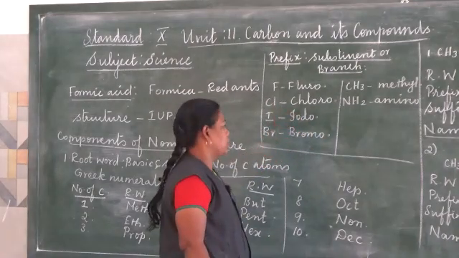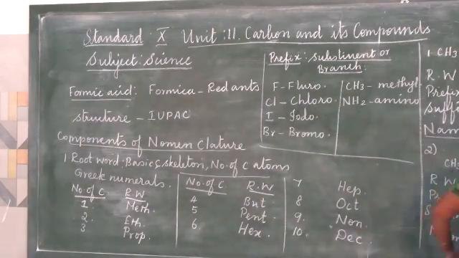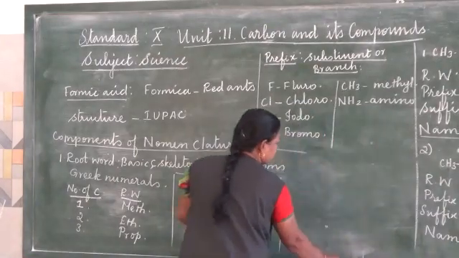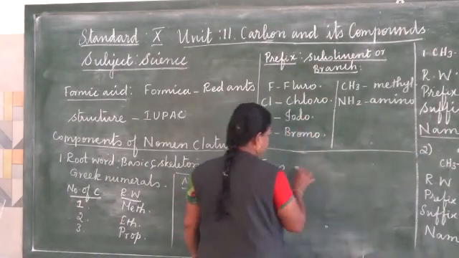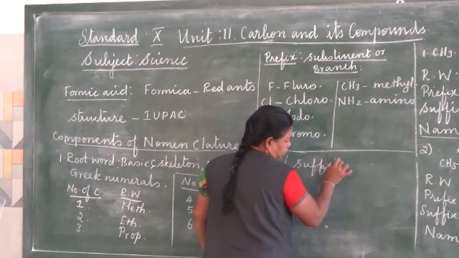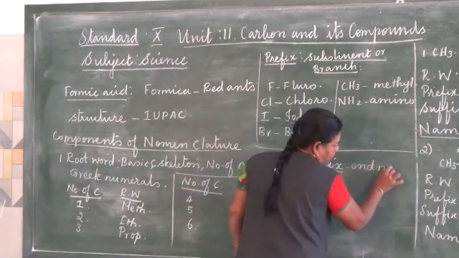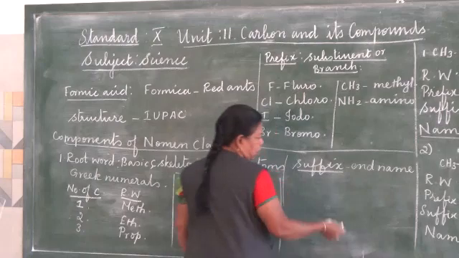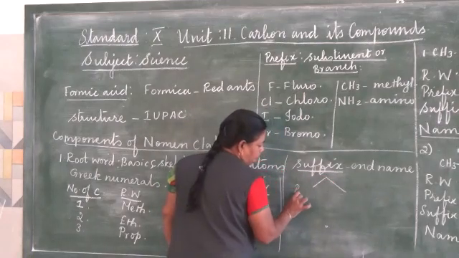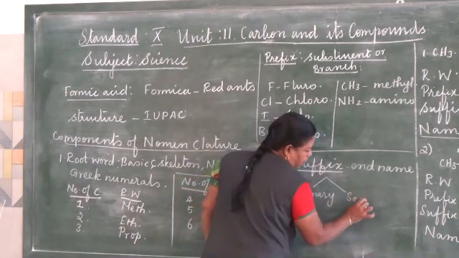other than hydrogen. And then the last one is suffix. Suffix is the end name. This is the end name of the carbon skeleton, that is, the organic compound. There are two kinds of suffix. One is primary and the second one is secondary.